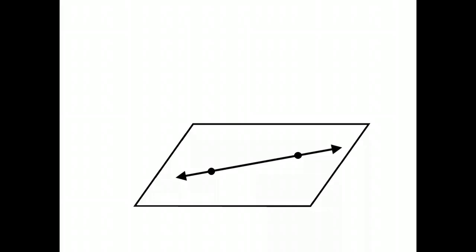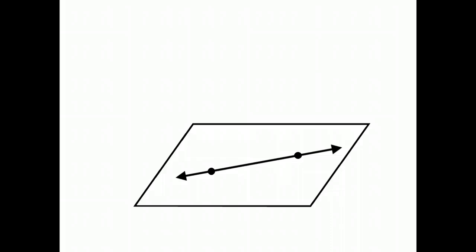Do you think that that line will ever leave the plane? Remember that the plane goes on in all directions forever as well. So even though that line, those arrows will go off to the left and right, the plane also continues in that direction. So let me rephrase the question a little bit here.